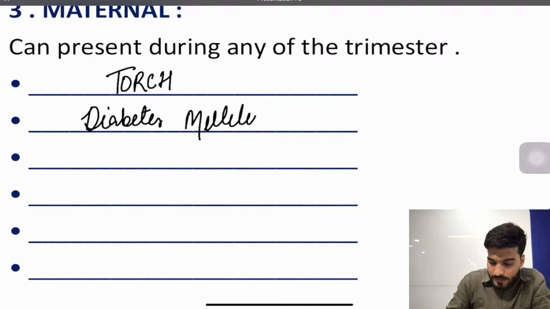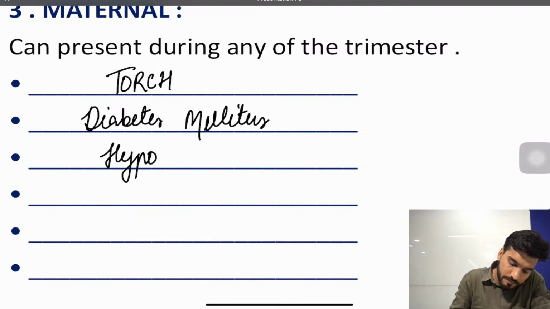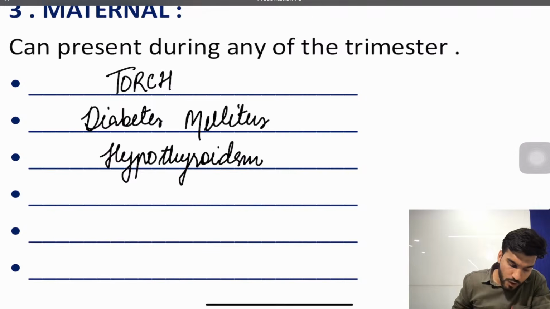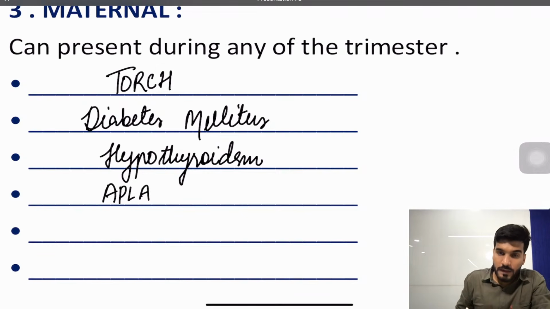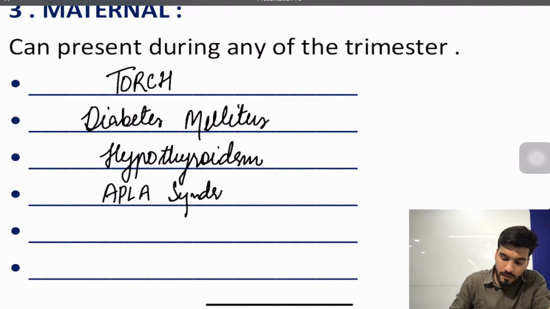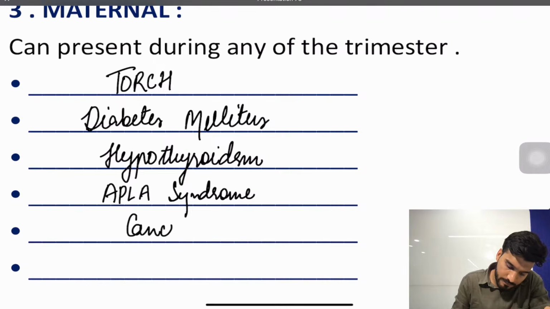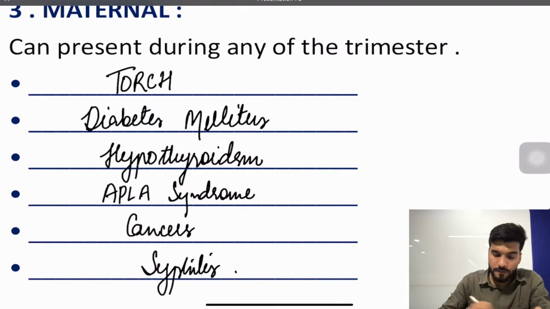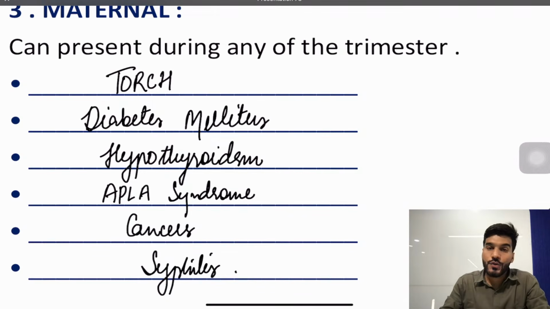In maternal causes we can have diabetes, hypothyroidism, APLA, which is a type of acquired thrombophilia, antiphospholipid antibody syndrome. We can have cancers or syphilis. These are all the maternal causes of abortion.